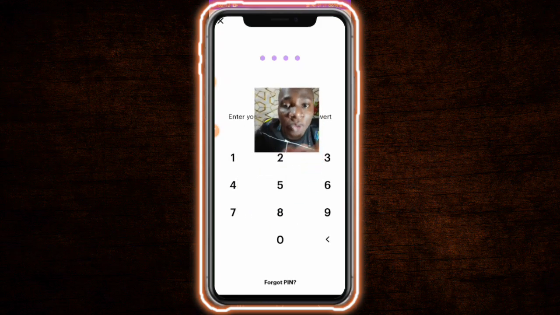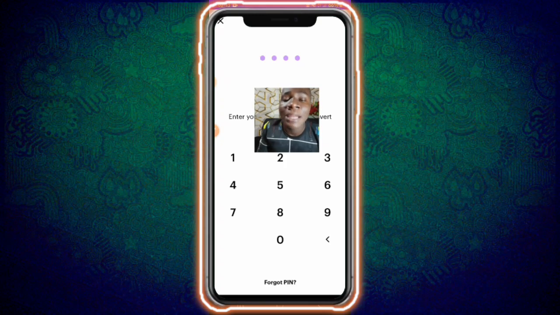If you want to make profit with this method, you just wait for when the price of dollar comes down to around 900 naira per dollar. You can convert your money from naira to dollar and leave it there. When the price of dollar goes up again, like around 1000 naira to $1, then you can sell your dollar. You can make up to 100 naira profit, or let me say 90 naira profit or 80 naira profit, based on how you sell it, guys. If you do it like this, you can also make a lot of money. It's called dollar arbitrage. You can buy dollar from this platform when the price of dollar is low, and sell it when the price of dollar is high, and you can still make profit for yourself. So it's called dollar arbitrage.